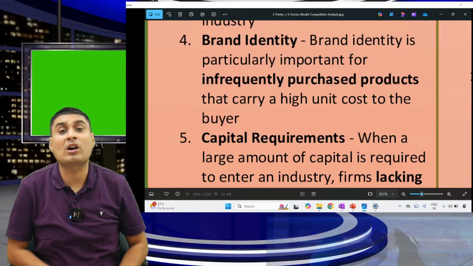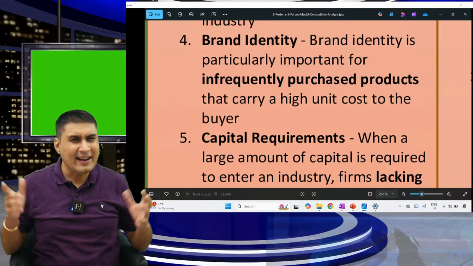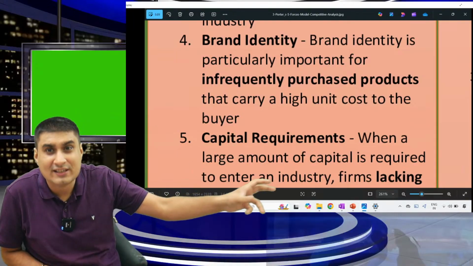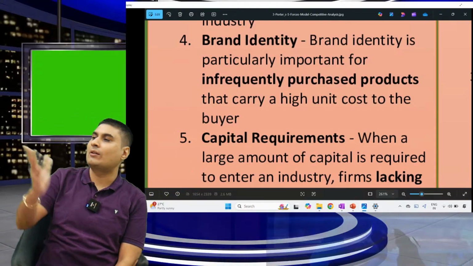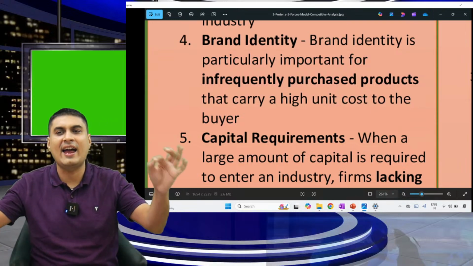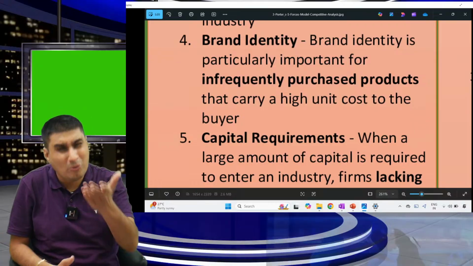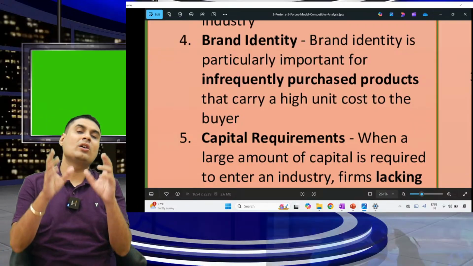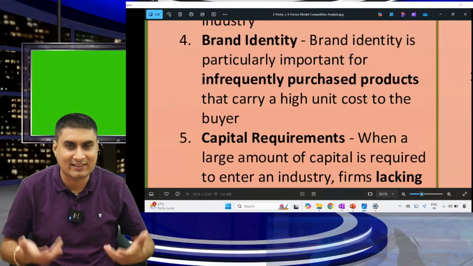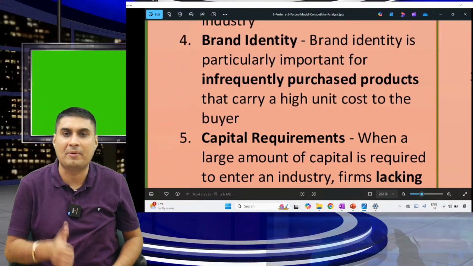You say, I will start a new car company, Lumix car. Will it work? No, no one will buy, because people buy cars for status. As soon as you buy a Lumix car, what will people say? He became a CA but third class. He and his dad both are stingy, no money, Lumix car, third class. So for infrequently purchased products like cars, we always buy branded things, and it takes years to build a brand.